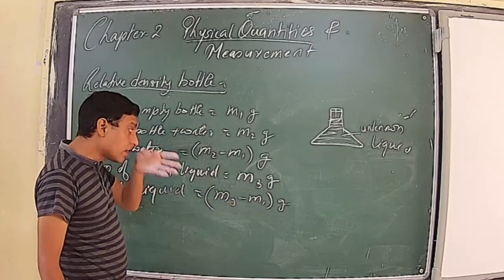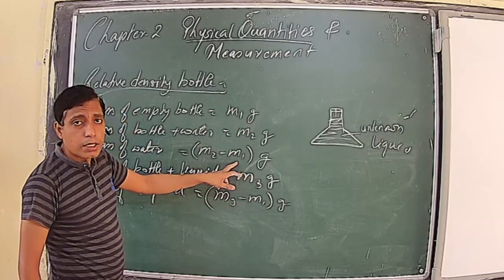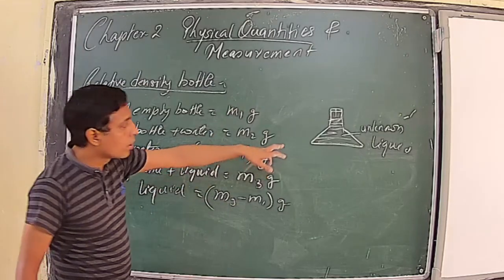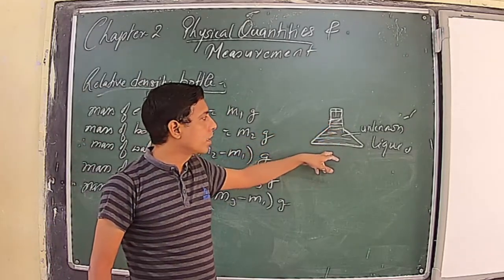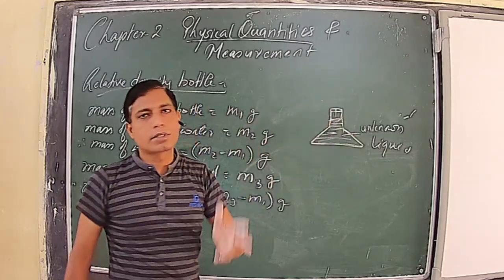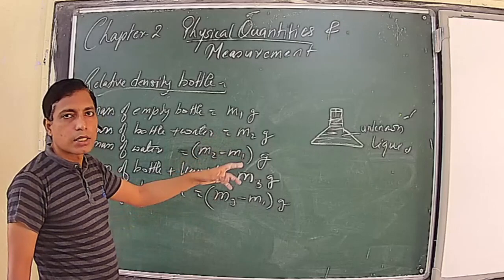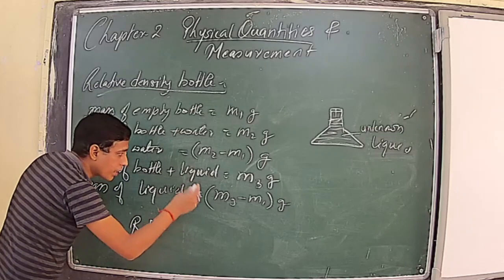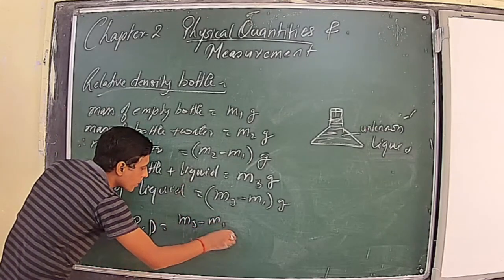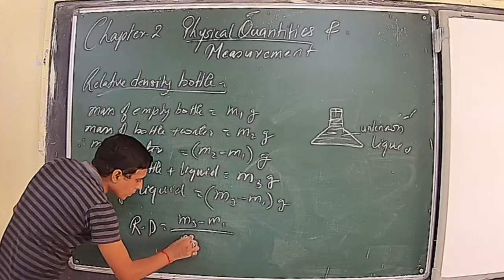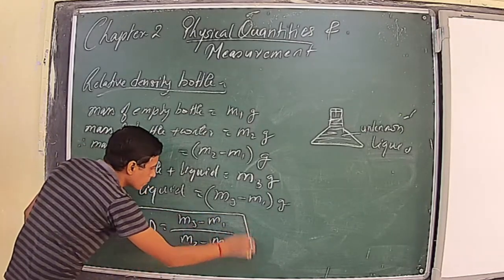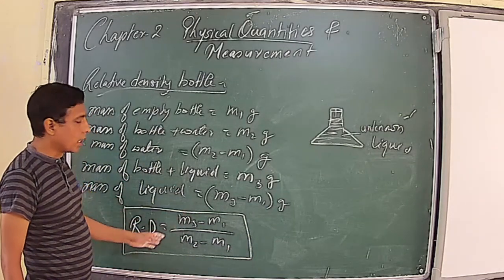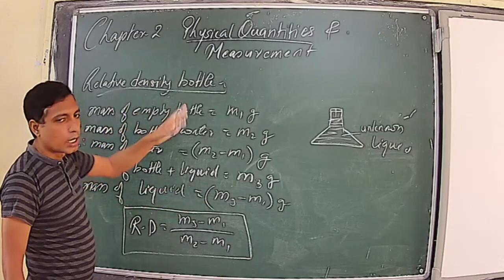Now you have the mass of water filled inside this bottle, and you have the mass of unknown liquid of equal volume, because the same relative density bottle is filled by the unknown liquid and water up to the same level, so they will have the same volume. Once you have their masses of equal volume, you can use the formula: relative density is equal to the mass of unknown liquid, m3 minus m1, upon the mass of water of equal volume, m2 minus m1. This is the relation which we will use for measuring the relative density of any unknown liquid by using a relative density bottle.